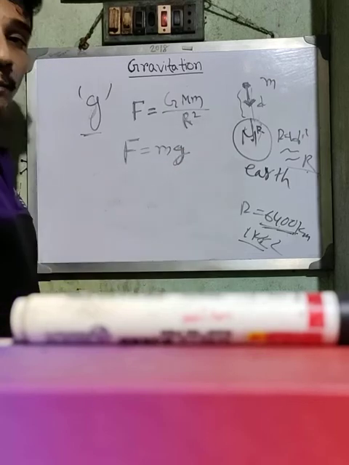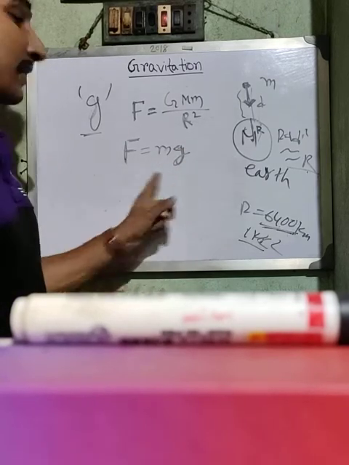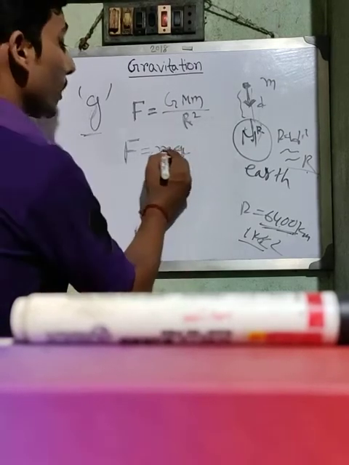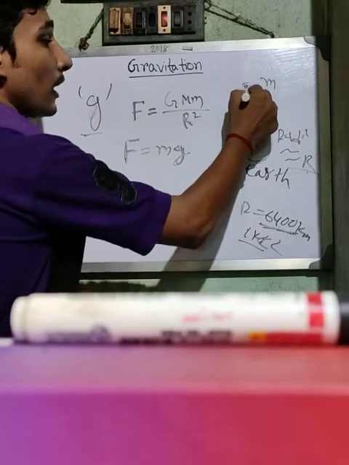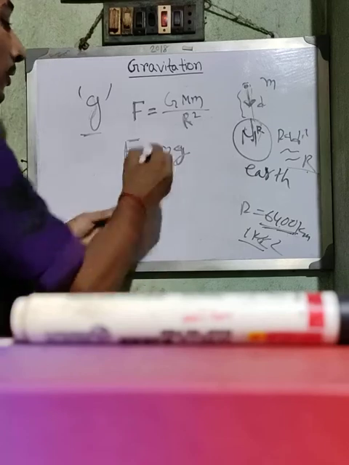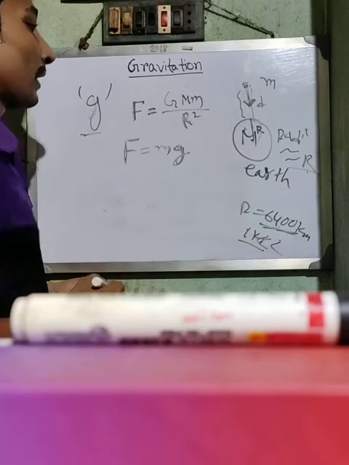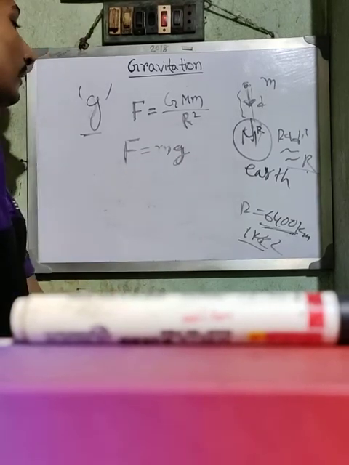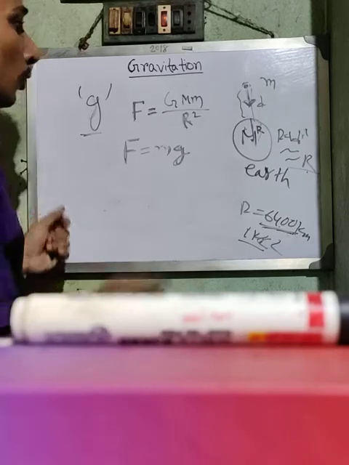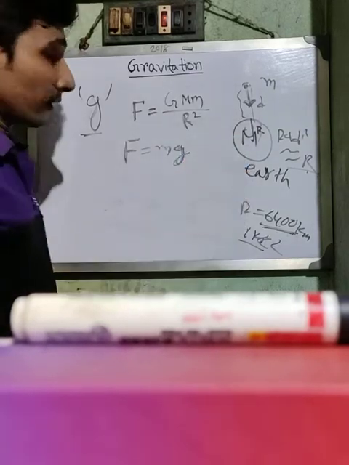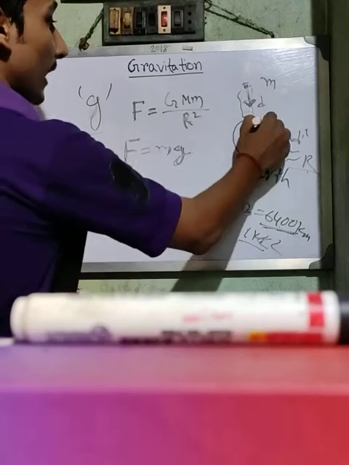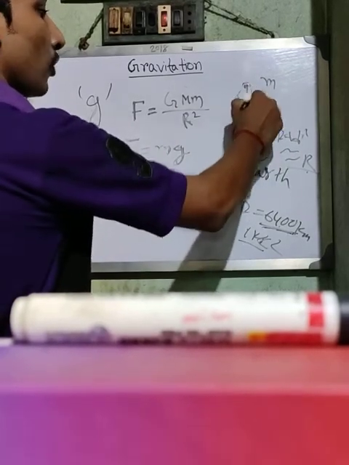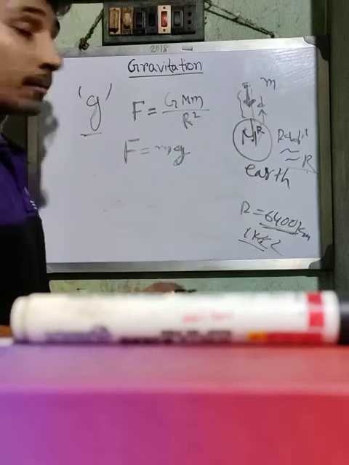Why have we used gravitational acceleration g? Because for a freely falling object, the acceleration acquired by any object is gravitational acceleration. So both the forces are equal and the same.